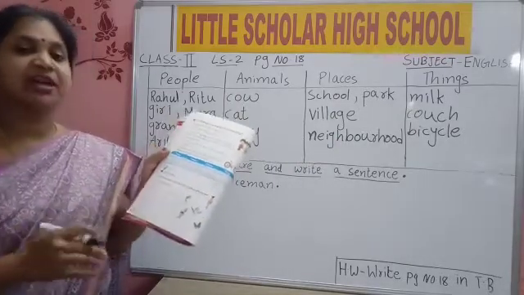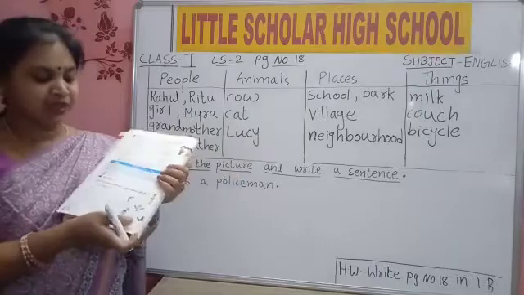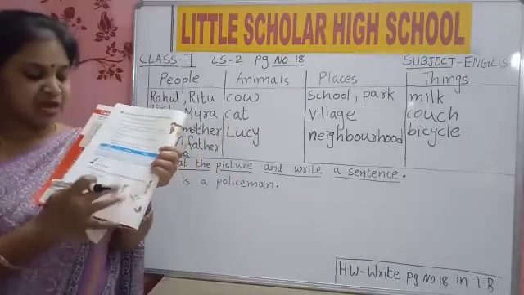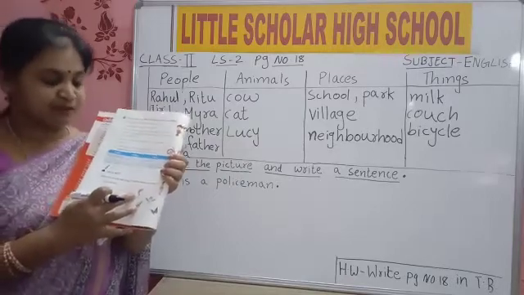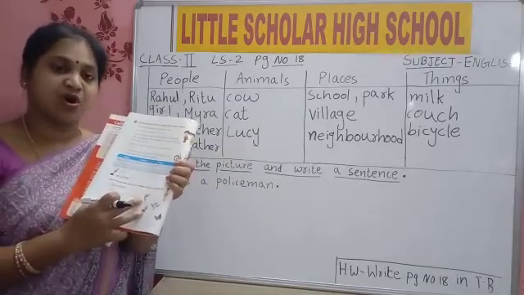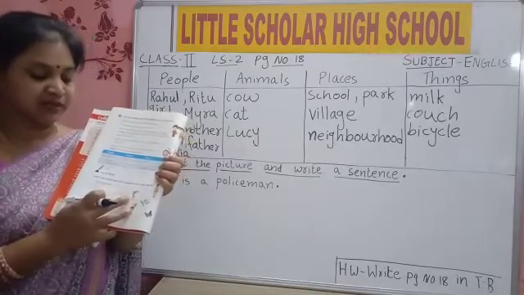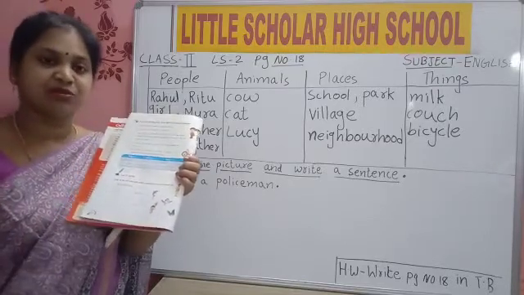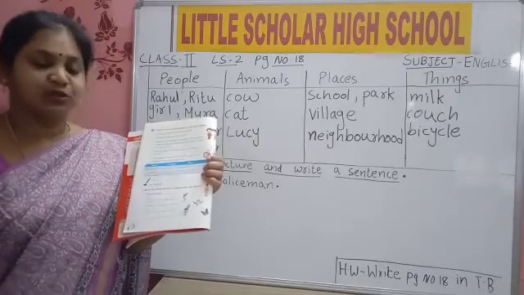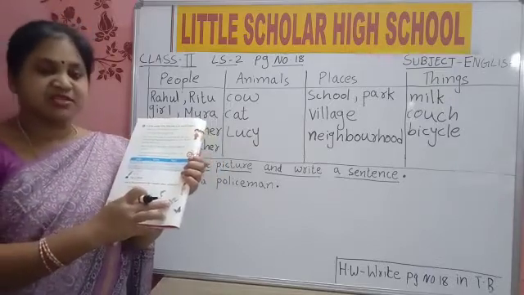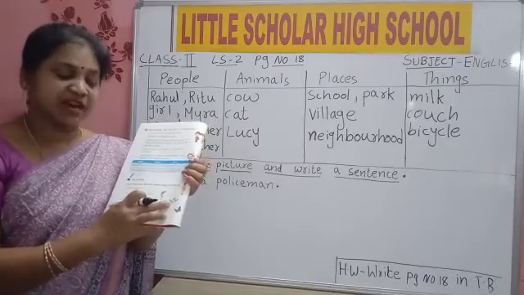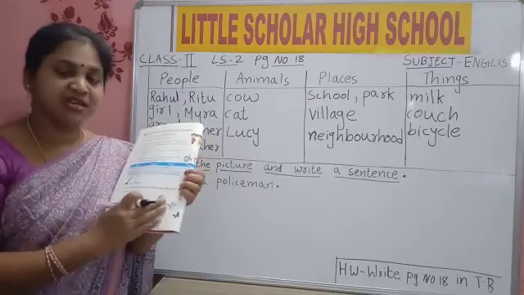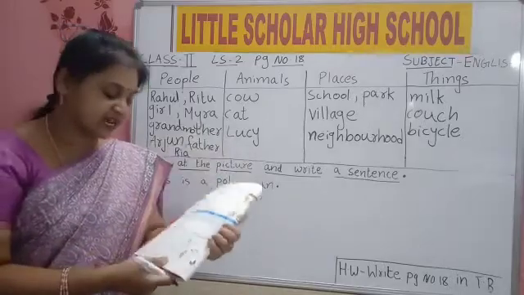Look at this picture and you should say what this is. Who is this person standing here? He is a policeman. What is this blue color? It is a dolphin. Yes, it lives in water. Who is here? A person holding balloons in his hand, three balloons. Who is he? Joker. What is this? It's a bird flying. Next, fifth one, what is this? Butterfly. You should see the picture and write these sentences.